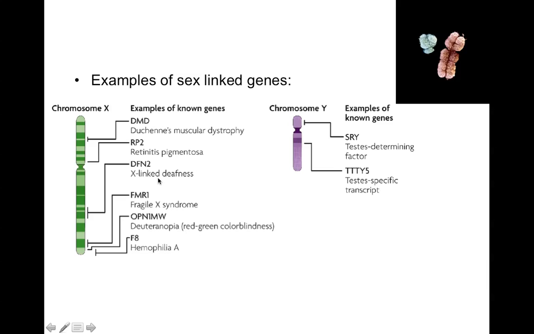And one thing I want to just point out is that with these types of genes, it's the recessive allele that actually causes the disease. And the Y chromosome is much, much smaller than the X chromosome. There actually are about 78 genes on it. This one just points out 2 of the genes, and these are things like testes determining factors. And so these are things that would be unique to males. So only males would have these types of genes because they're located on the Y chromosome.